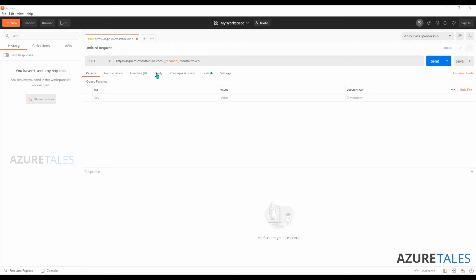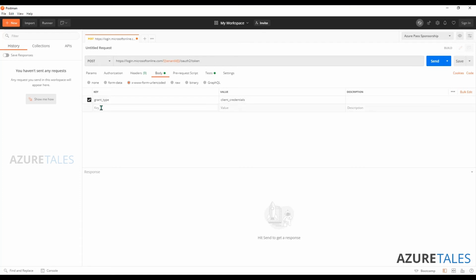Since this is a POST request, in the body of this call we have to specify certain details. So I'll go to the body and select x-www-form-urlencoded. The first key I'm going to use is grant_type, which could be client certificate, client credentials, etc. Here we are using client credentials, so I'll specify client_credentials.